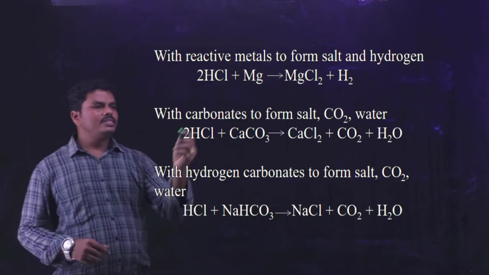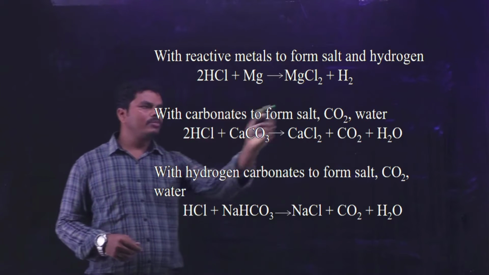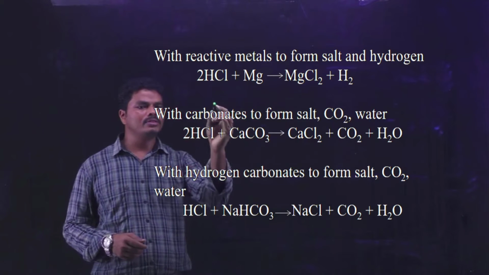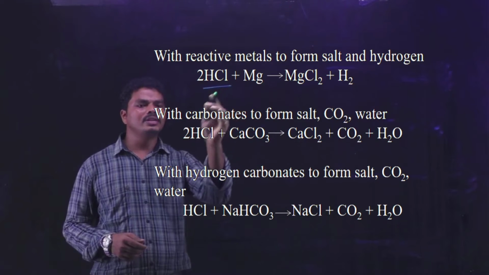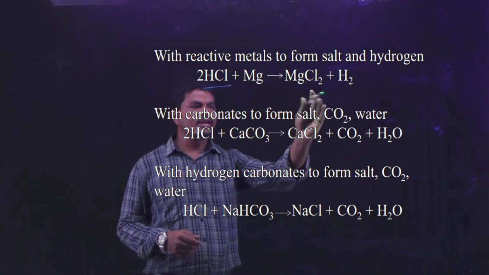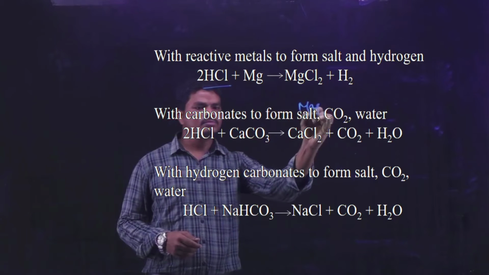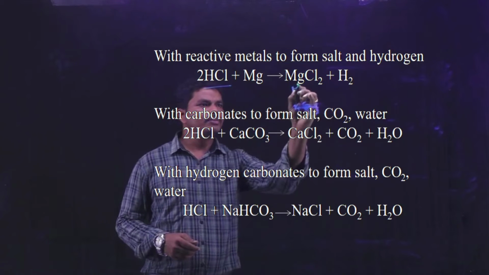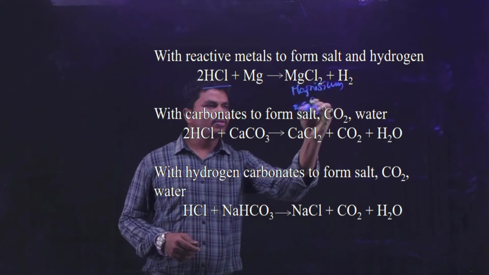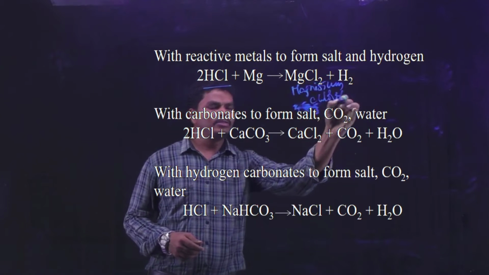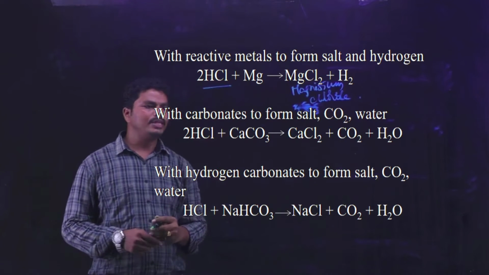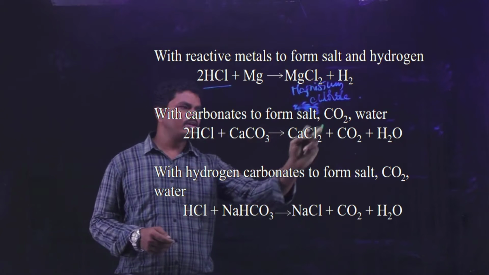When the acid is reacted with the metals, then it can form the salt and hydrogen. For example, when the hydrochloric acid is reacted with the magnesium, then it forms the magnesium chloride as the salt and hydrogen.